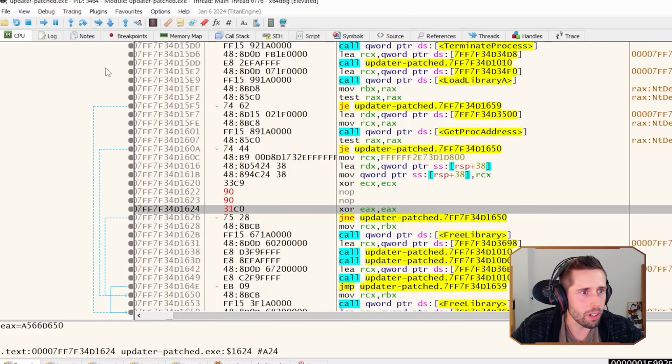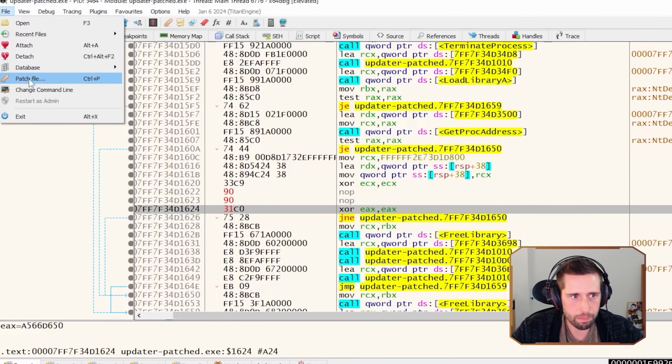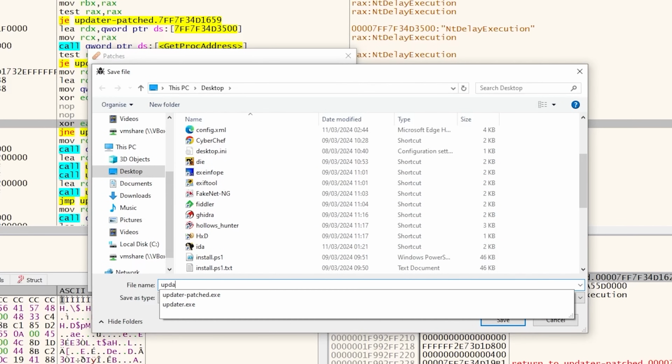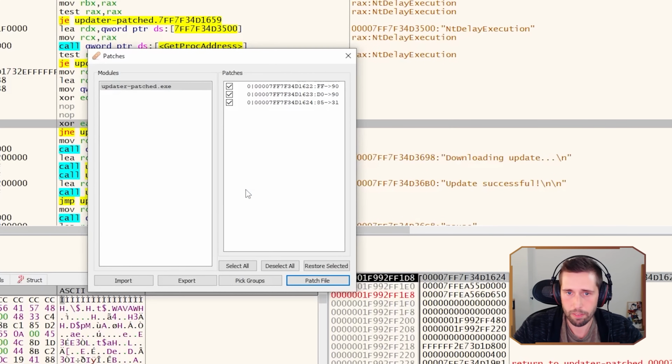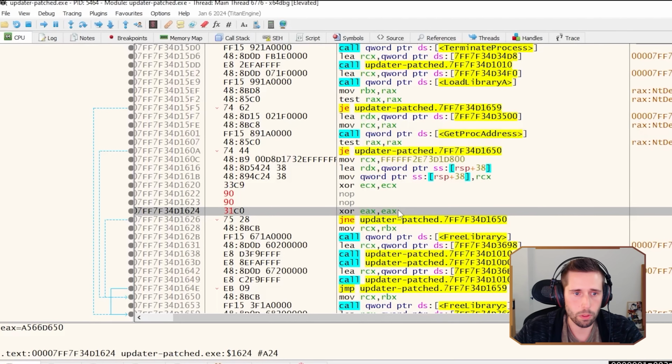And we are also going to save the malware again. So I'm going to go here to patch file again and patch file. And we're going to call this updater patched, and we'll call it patch 2. And the reason I'm doing this now is because I don't want to keep on bypassing all these checks. I just want to save these modifications. So that way, if the sample crashes or whatever, I want to take a break, I can just go right back into it again with my patched version.